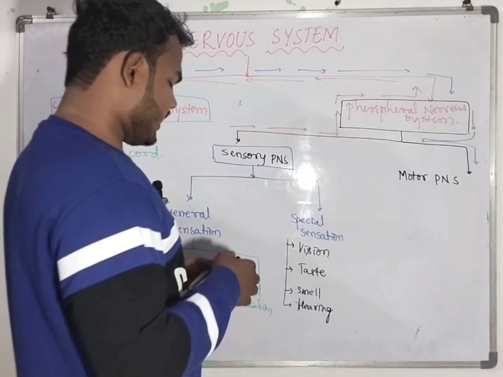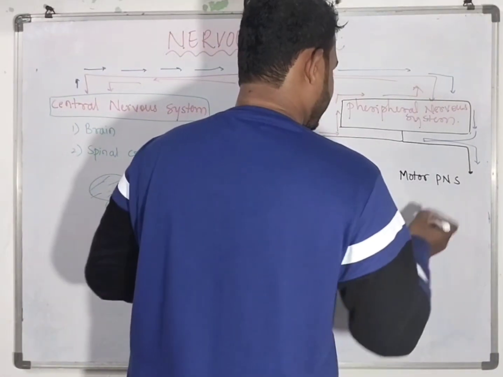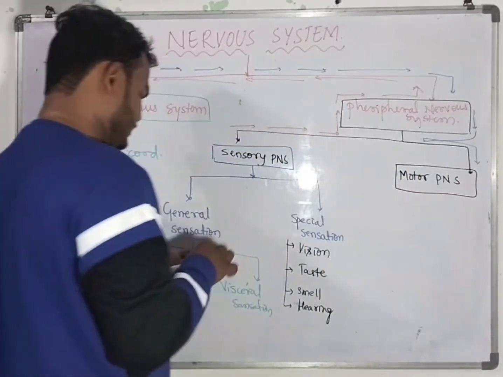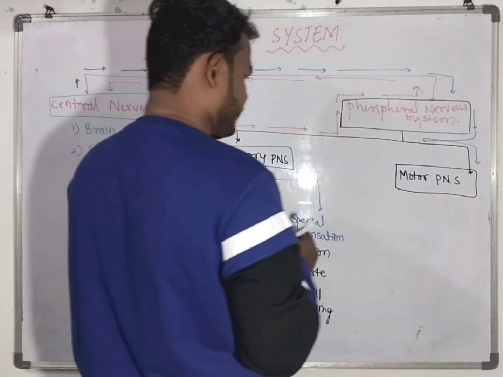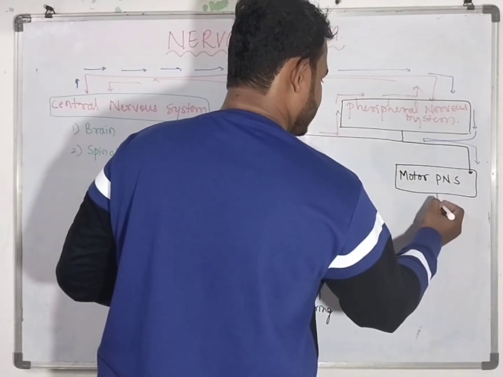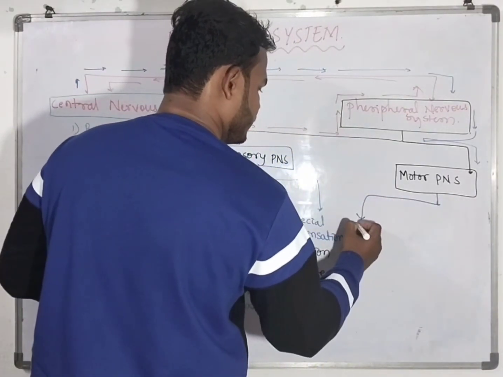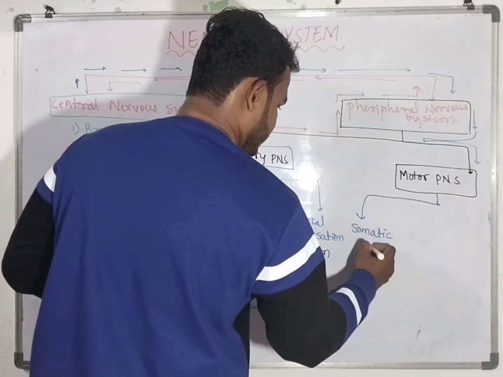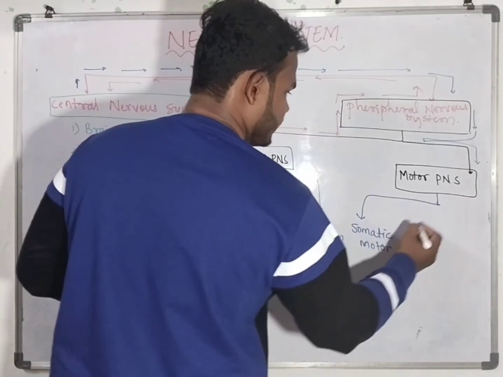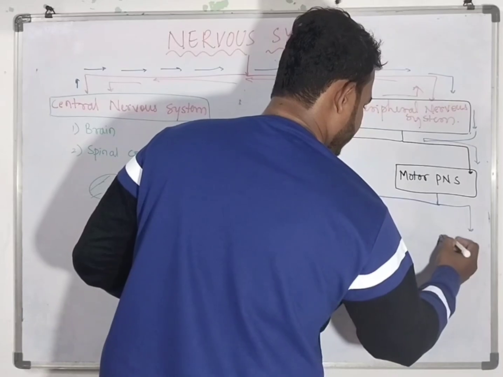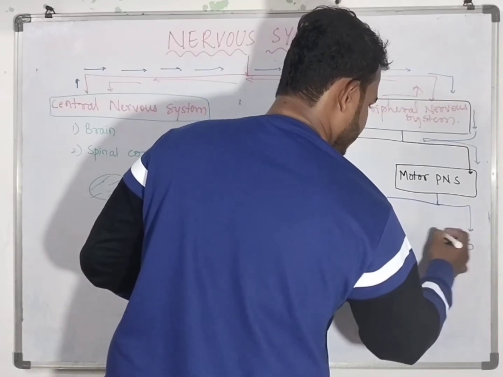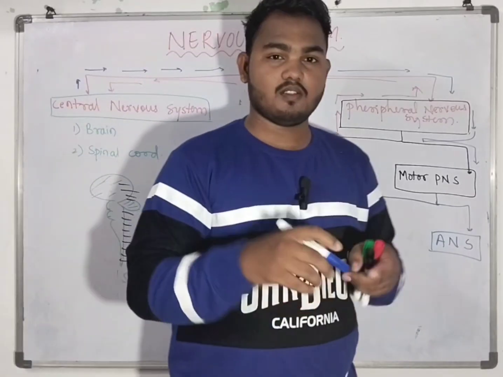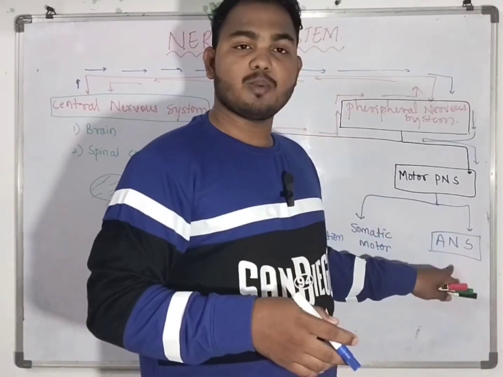Now, coming to the motor peripheral nervous system. This motor peripheral nervous system is divided into two types. One is somatic motor, and next is the autonomic nervous system. Okay, this is very important. The autonomic nervous system has another detailed video about only the autonomic nervous system.